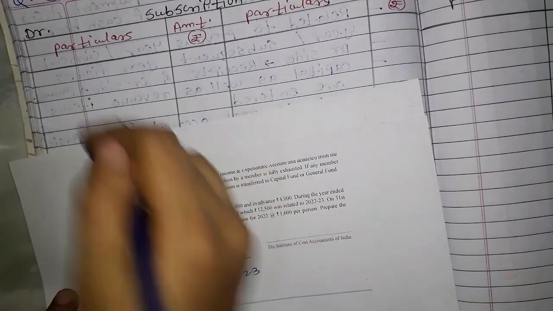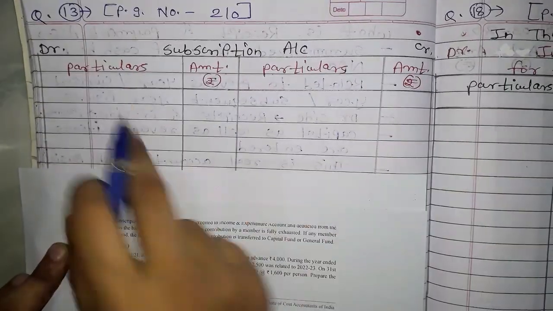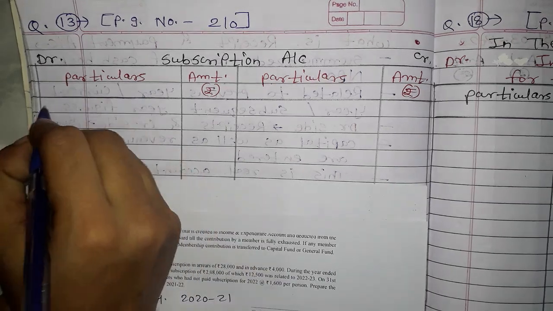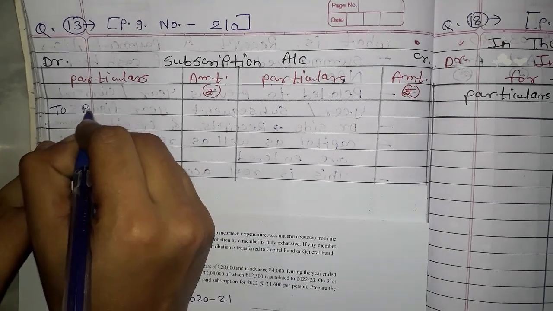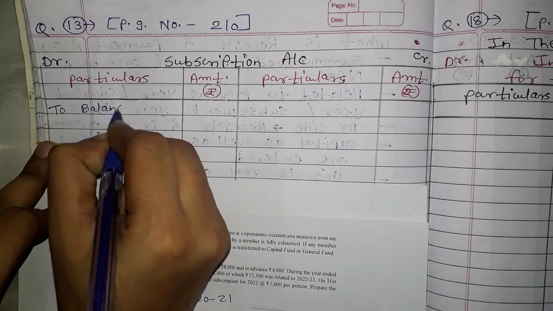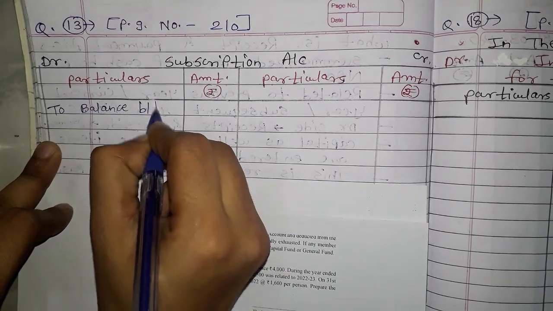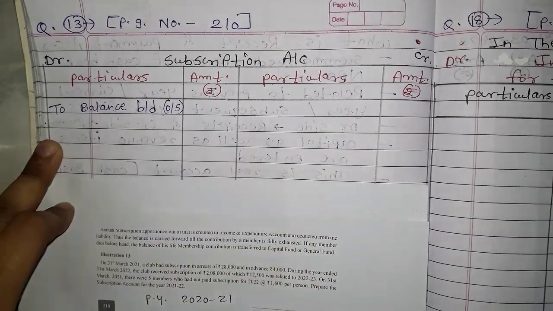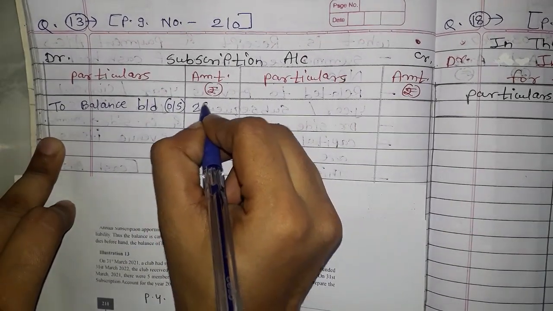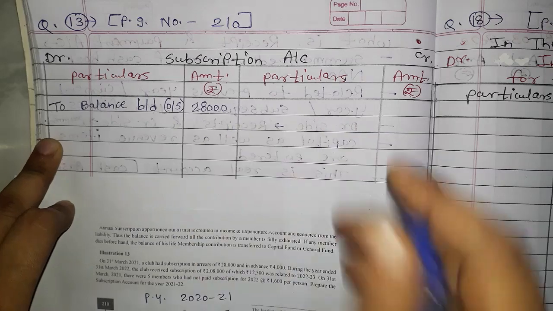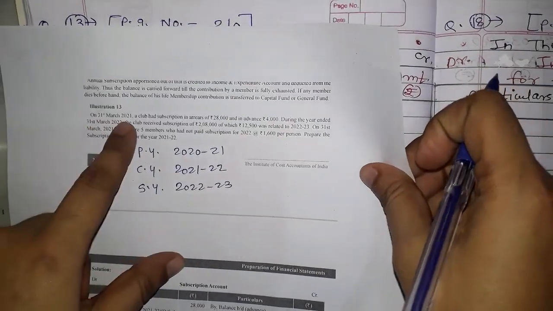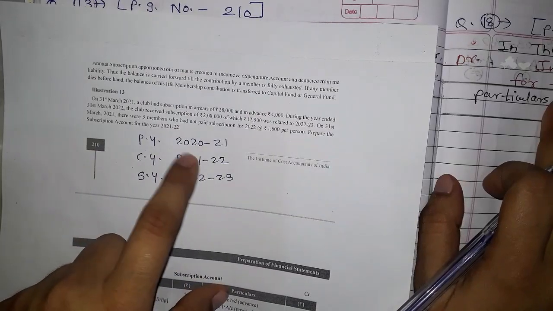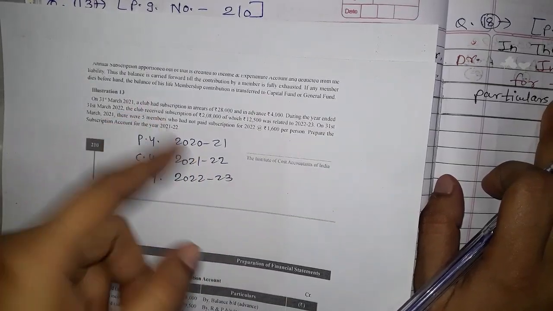So first, at the start, comes the subscription account. See, in the subscription account we have drawn here, to balance brought down. Okay, that is outstanding, that is arrears, so that is 28,000 at the start. 31st March 2021 ending means it is the starting of the current year. So that's why this is the opening balance.